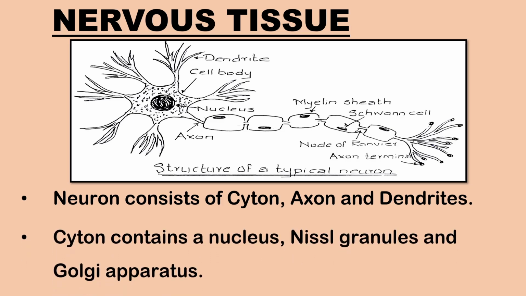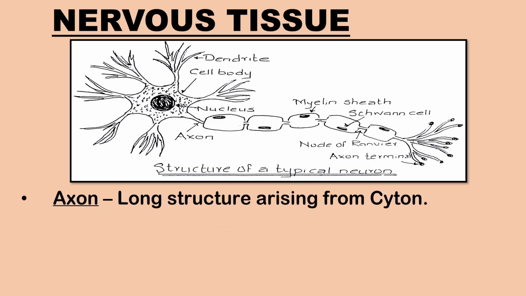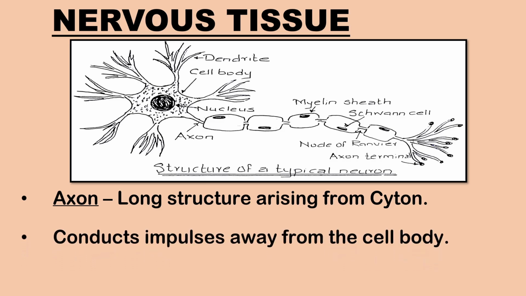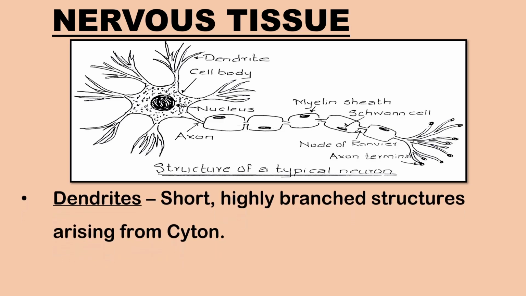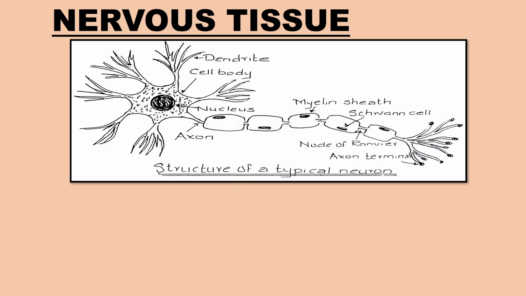The cyton contains a nucleus, Nissl bodies, and Golgi apparatus. Axons are long, specialized structures arising from the cyton. They conduct impulses away from the nerve cell body or cyton. Dendrites are short, highly branched structures emerging from the cell body. They receive most of the impulses from other neurons.